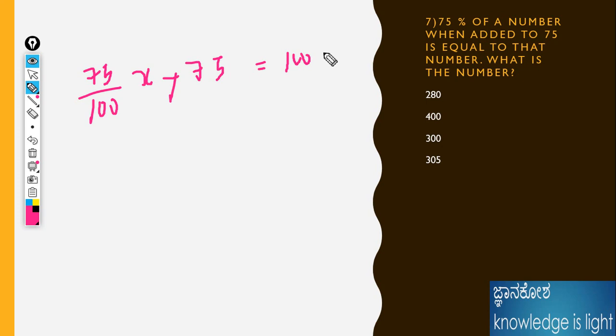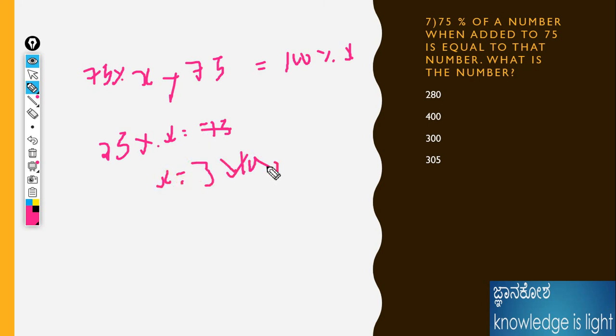100% into x. Okay, what should be the number here? That means I would do, okay. Just the percentage, I will neglect this one. 75%, it will be very easy for me. 25%, coming 100 minus 75, 25% of x is equal to 75. 75 should become, therefore x is equal to 3. We need to give, because 100 I am neglecting at the time. 300 is the answer for this question, or else do it the other way.